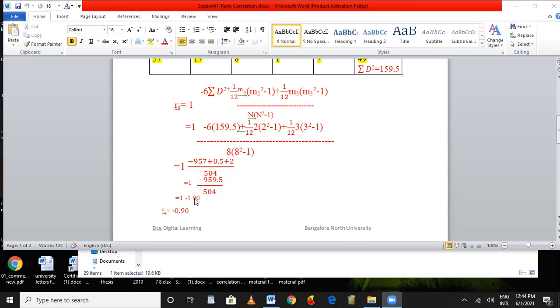It comes to 1.90. It is equal to minus 0.90.